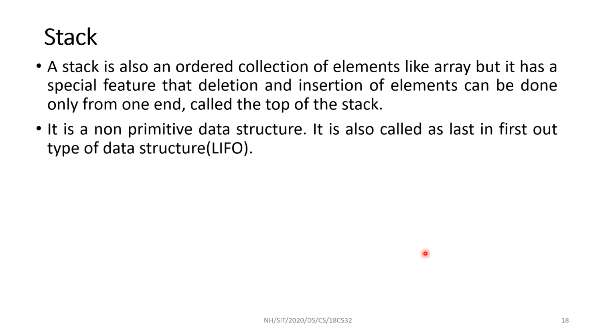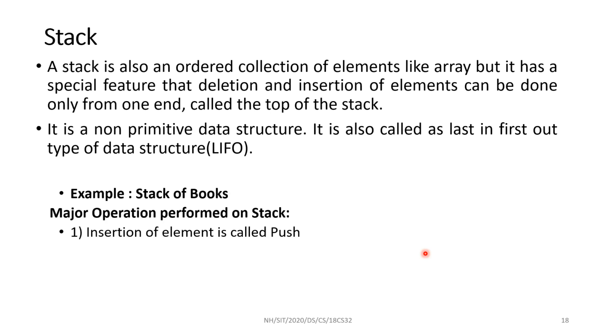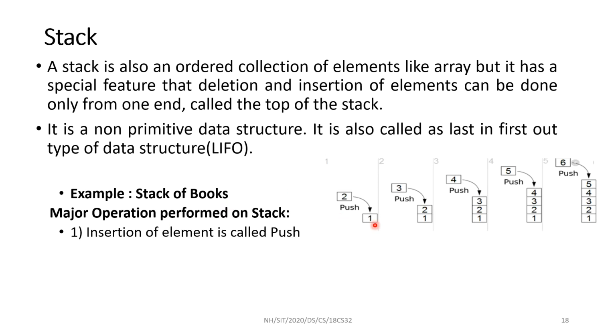That is diagrammatically represented like this. Here is a stack of books. The first book is pushed. Already one book is there, and we are going to push one more. I can perform the operation only on the top of the stack. So 2 is placed on top of 1. Right now 2 books are there. I'm going to place one more: 3 can be placed on top of 2, 4 can be pushed on top of 3, and 5 can be pushed on top of 4.